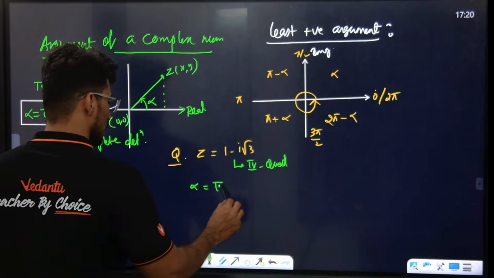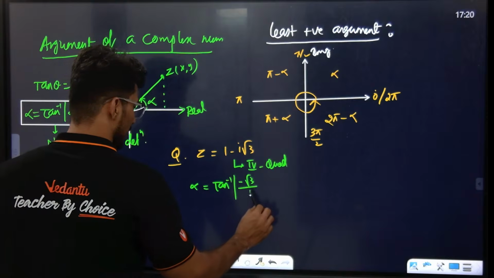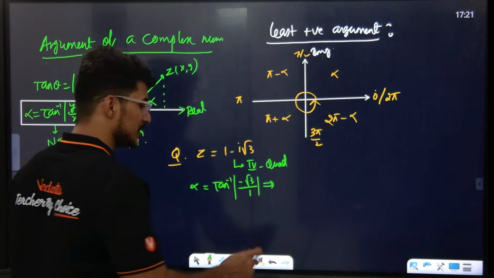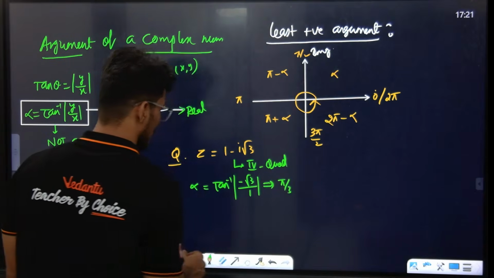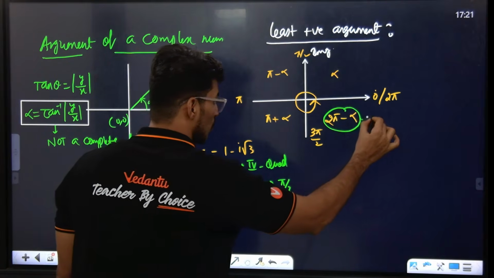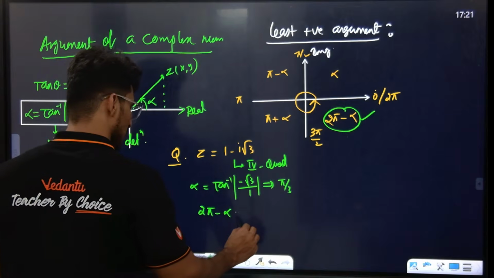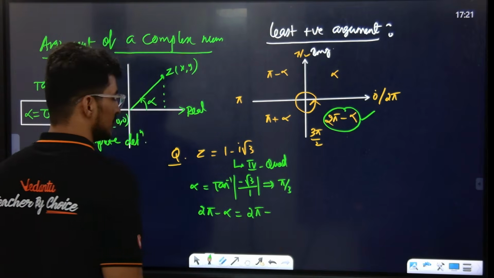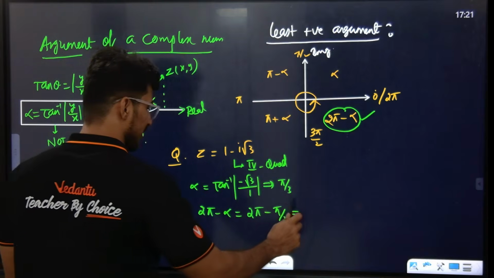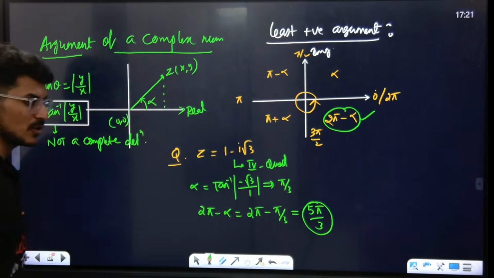Alpha is equal to tan inverse of y by x. What is y here? Minus root 3 by 1. So tan inverse of root 3 is how much? Pi by 3, that is 60 degrees. Alpha is pi by 3. But the complex number lies in the fourth quadrant. Since it is in the fourth quadrant, you take 2 pi minus alpha to get the least positive argument. Alpha is pi by 3, so now 5 pi by 3 is your answer.